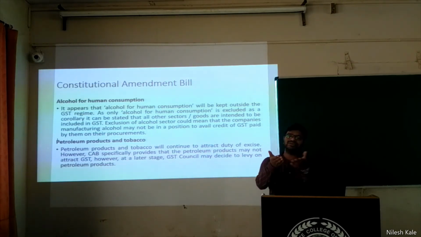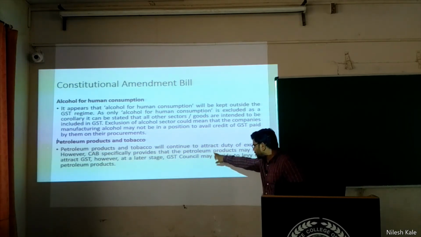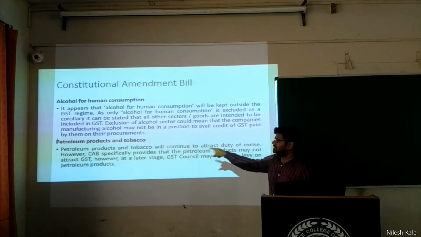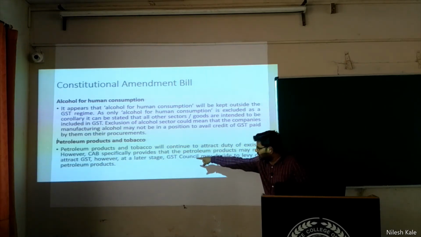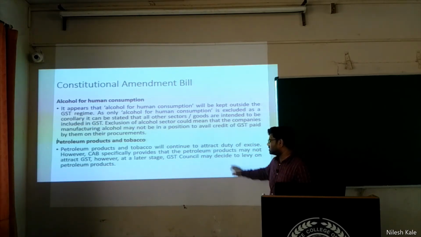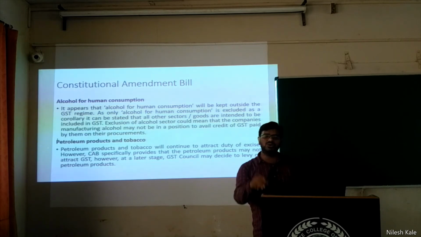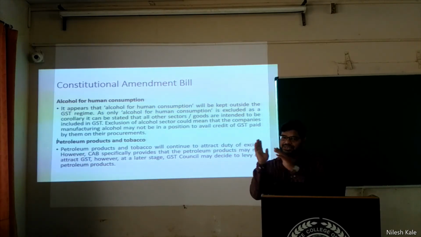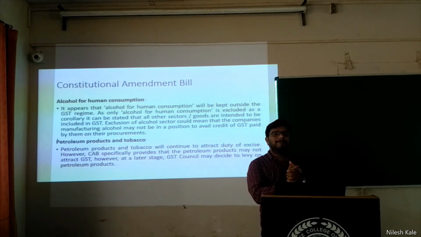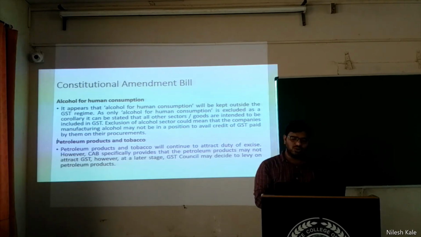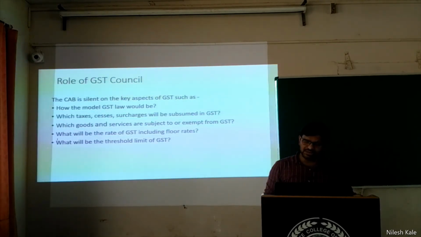See, this is not given in the articles, but yes, the Constitution Amendment Bill specifically provides that petroleum products may not attract GST. However, at a later stage, the GST Council may decide. The GST Council has the power to decide whether to bring petroleum products and tobacco under the GST. Right? Now we are speaking about the role of the GST Council.